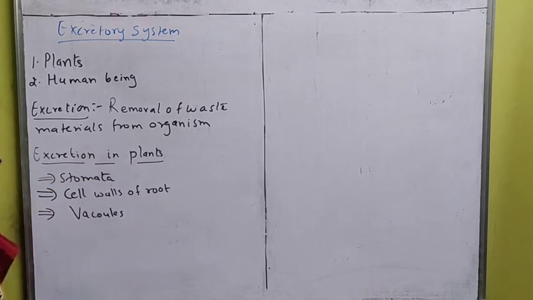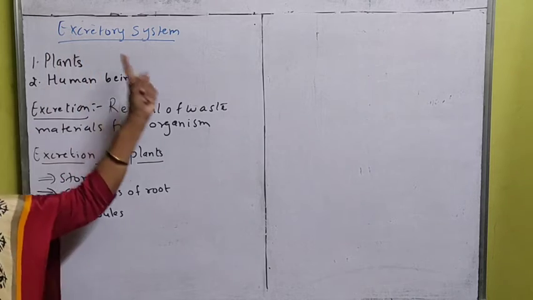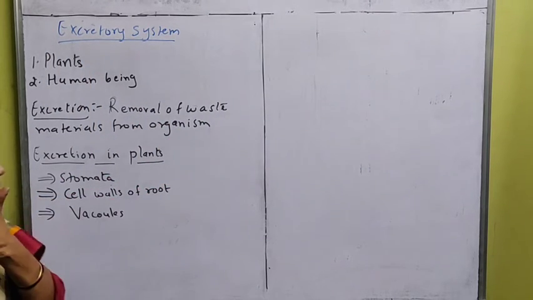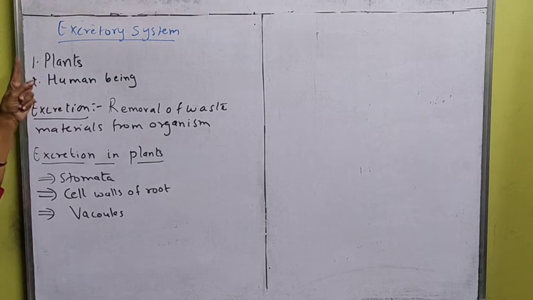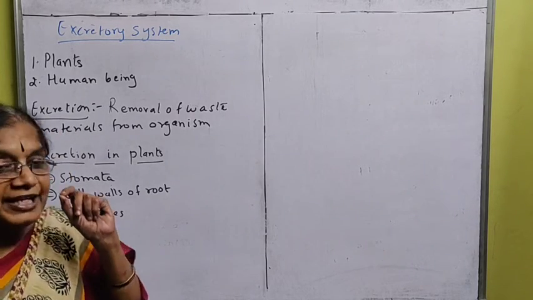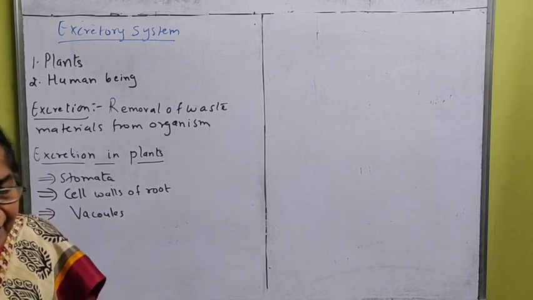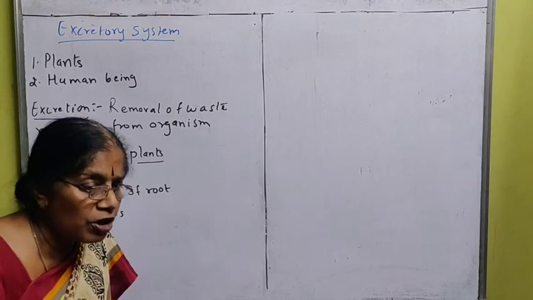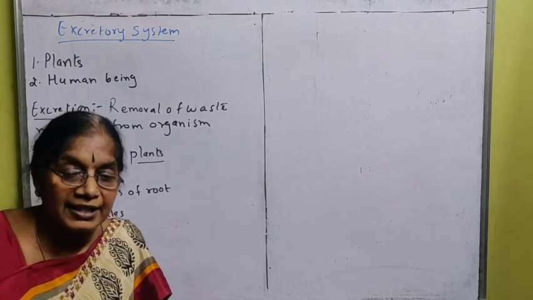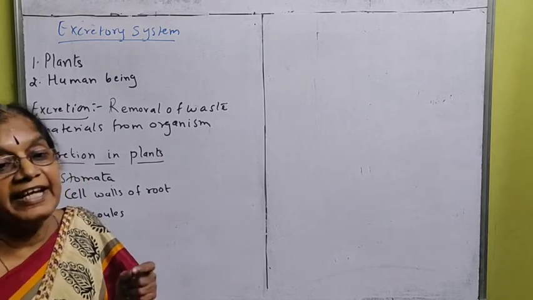So we came to know once again, we are going to see the last life process, which is called the excretory system. The excretory system is in plants; you have to study it in plants and you have to study it in human beings. What is meant by excretion should first be known to us: removal of waste materials from the organism. Any organism, smaller or bigger, has excretory wastes.